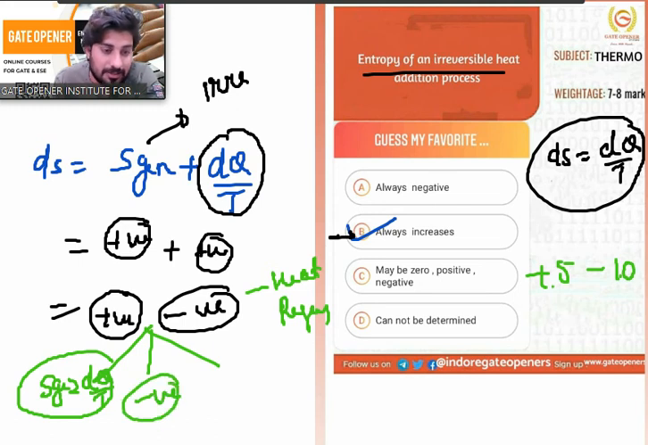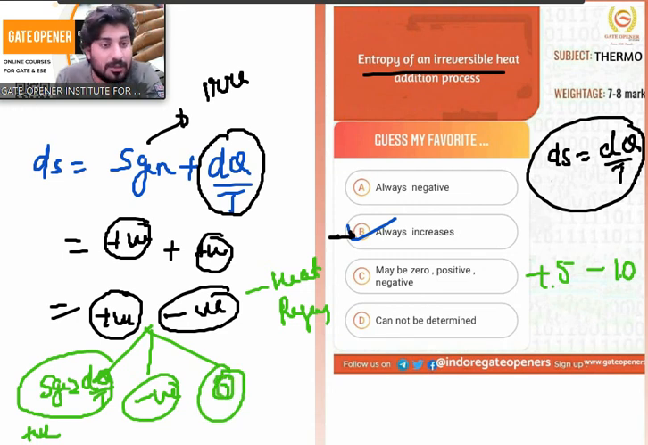Okay, so there is a second possibility. If S generation is higher than dq upon T in magnitude, then it has a positive value, so entropy can be positive. And if dq upon T is greater in magnitude than S generation, then it is a negative value. If both are equal, then it is going to be zero.